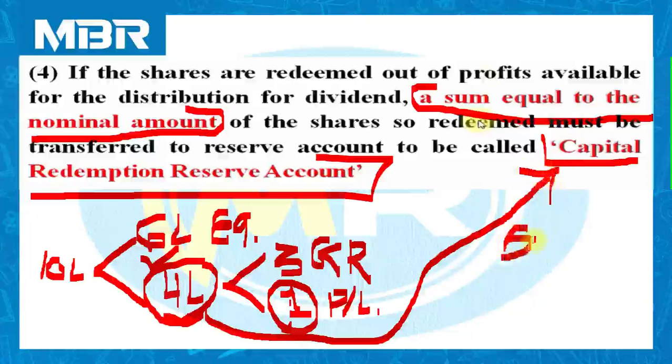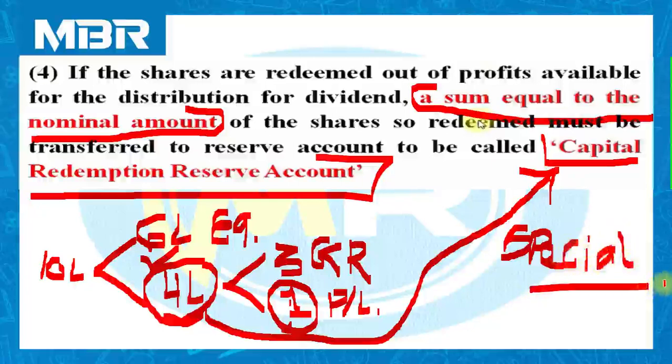I would like to mention for your reference, it is a special account that we can prepare for the purpose of redemption. Capital Redemption Reserve Account, popularly known as CRR. C stands for capital, R stands for redemption, and R stands for reserve account. So it is popularly known as CRR account.